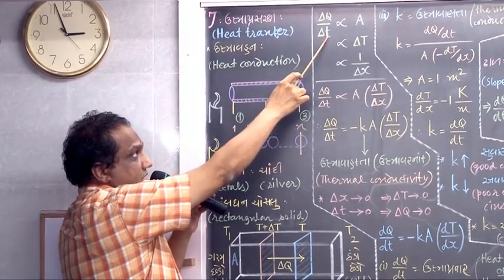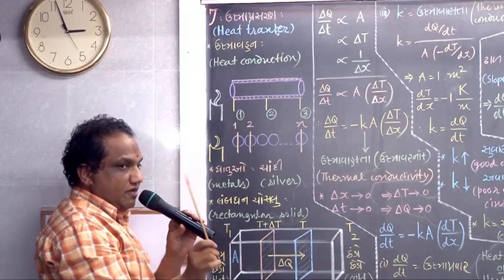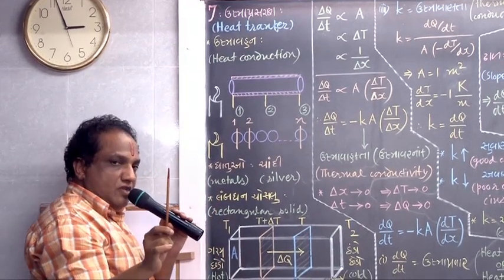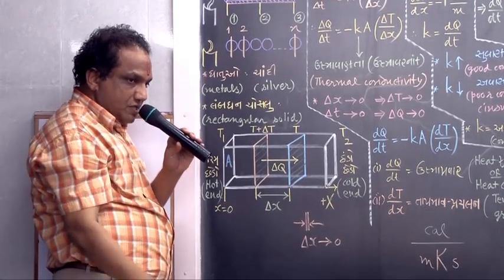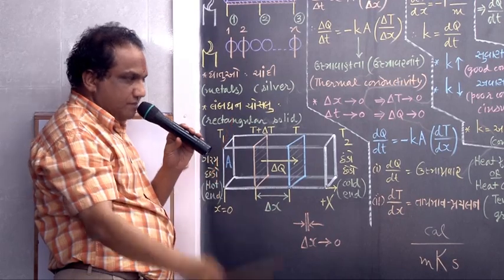Remember, small t is time and capital T is temperature. Don't get confused between the two t's. One small t is time, another is capital T, which is temperature. Small t means time, capital T means temperature.